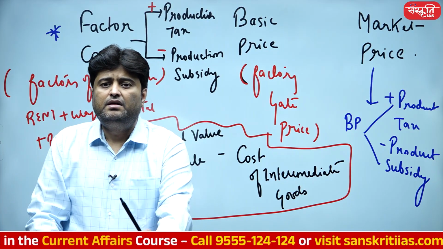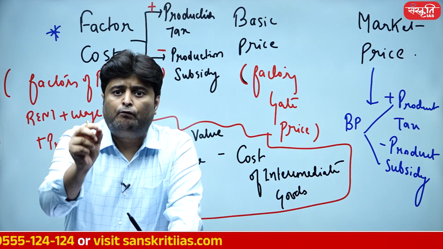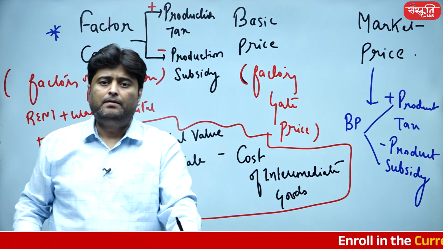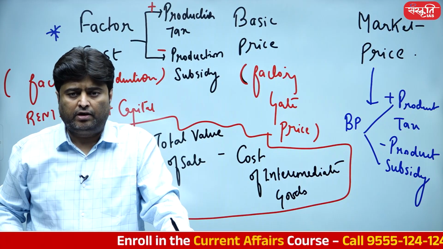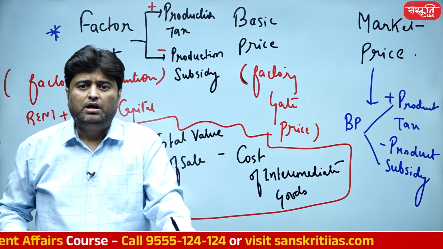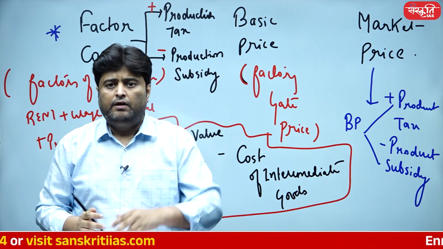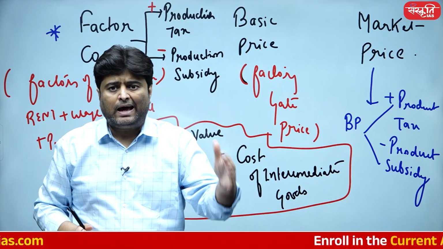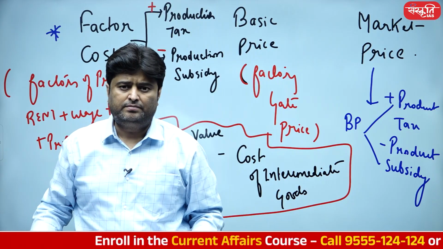GDP calculates change in volume of production because it is all related to the factor cost. GDP calculates change in volume of production, whereas GVA calculates change in prices of production.